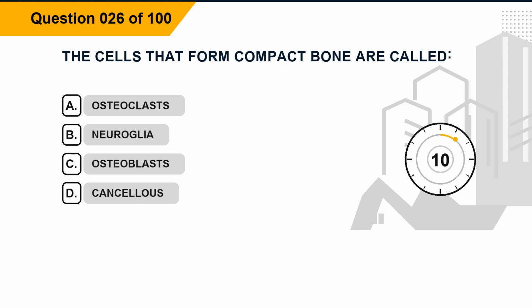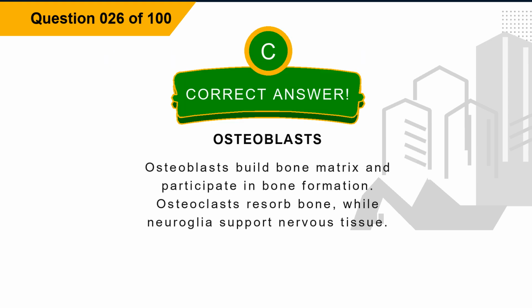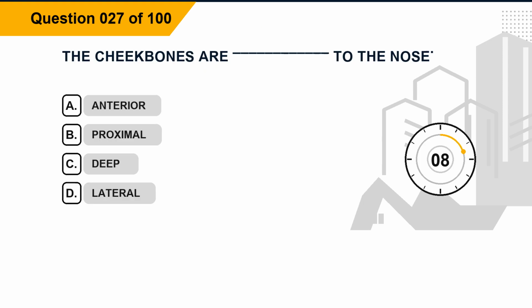Question 26. The cells that form compact bone are called. Option A, osteoclasts. Option B, neuroglia. Option C, osteoblasts. Option D, cancellous. The correct answer is option C, osteoblasts. Explanation: osteoblasts build bone matrix and participate in bone formation. Osteoclasts resorb bone, while neuroglia support nervous tissue. Question 27. The cheekbones are blank to the nose.